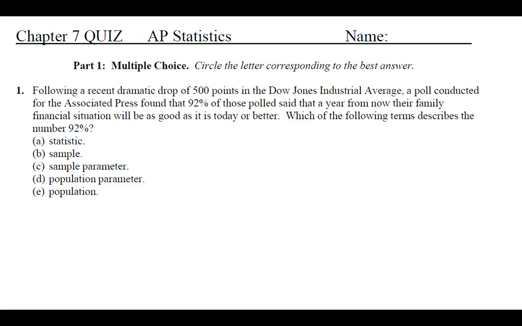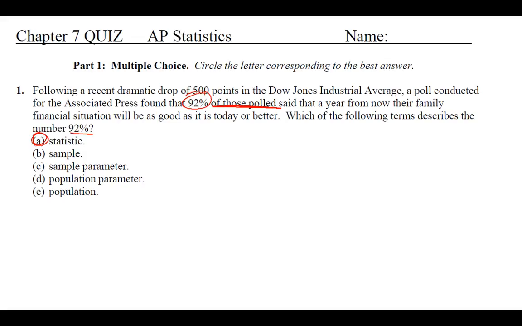So we need to find 92%. It's of those polled, so it's from a sample. And since that number is from a sample, we're going to say it's a statistic. So remember that sample goes with statistic and parameter goes with population.